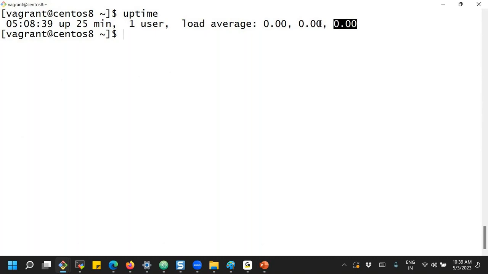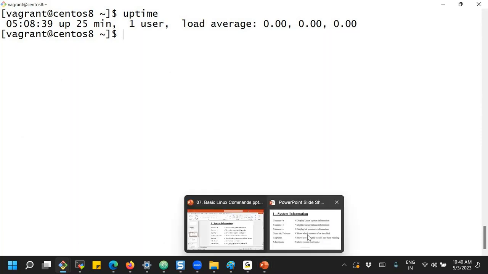Uptime is the command, and it has 3 fields. What is the first interval? 1 minute, the last 1 minute load. The next one is the 5 minute load. The third one is the 15 minute load. Yes, this is one more important command, uptime.